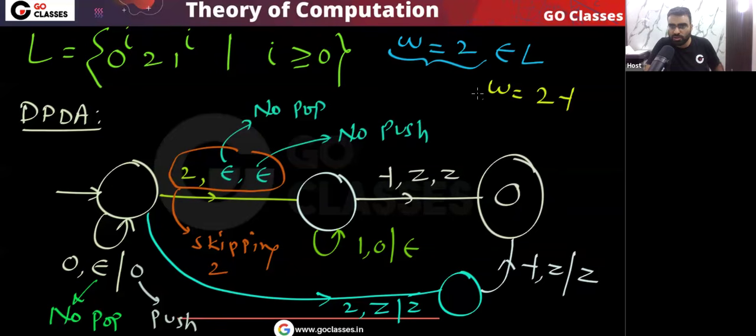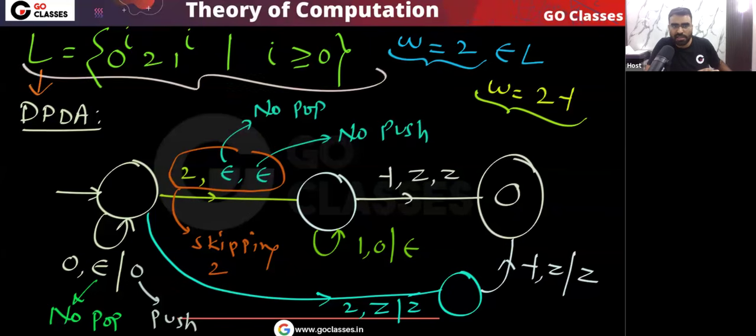So you can see this string is also accepted. Now this is the perfect DPDA for this language. You can see now this DPDA is accepting this language. All the strings of this language are accepted by this DPDA, and you can see this is the DPDA for this language. So this language is DCFL.